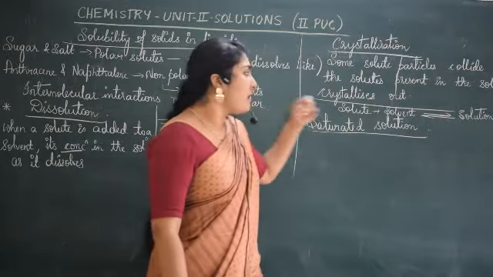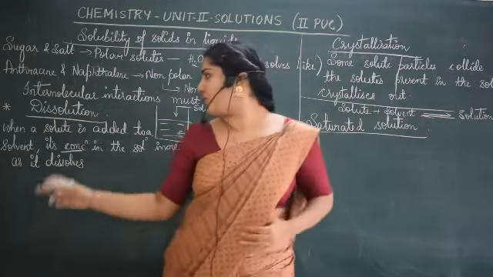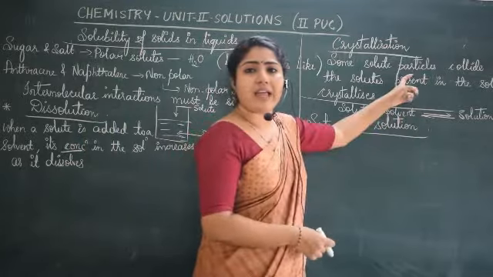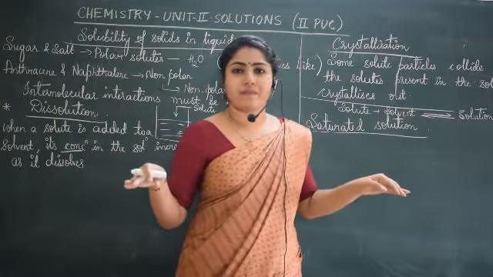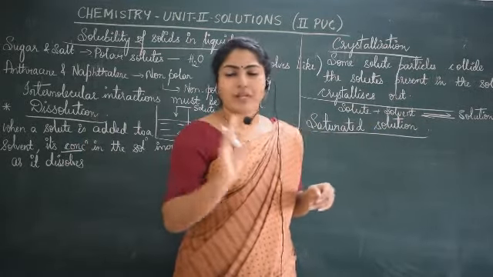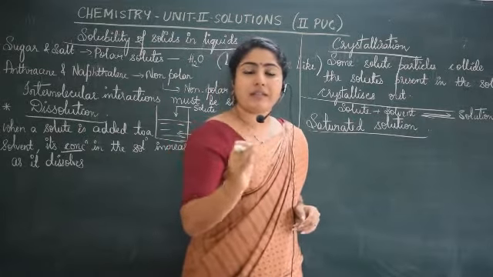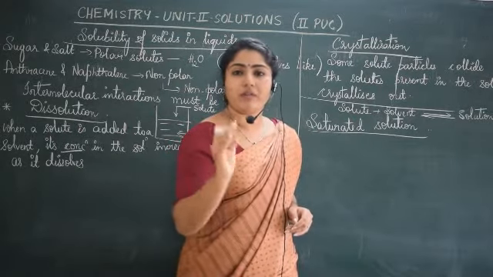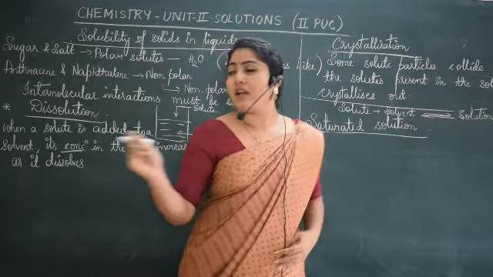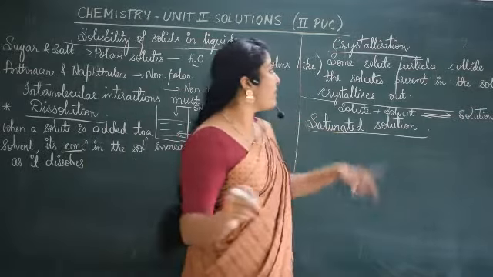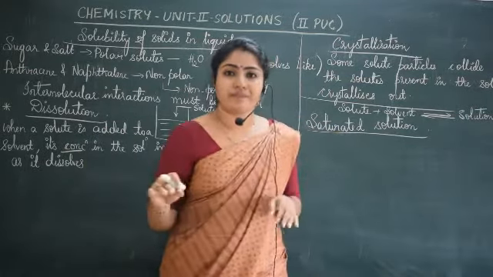That means the rate of dissolution and rate of crystallization become equal. You know about equilibrium now. Here the dynamic equilibrium will be established, where rate of dissolution and rate of crystallization become equal.